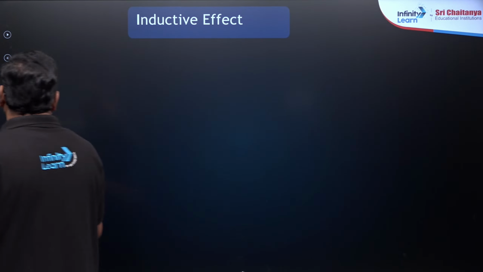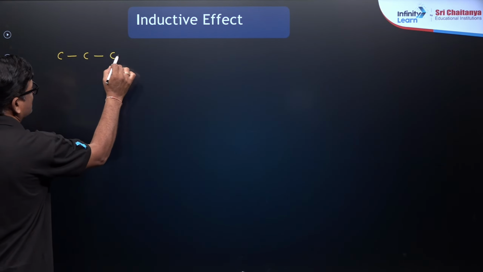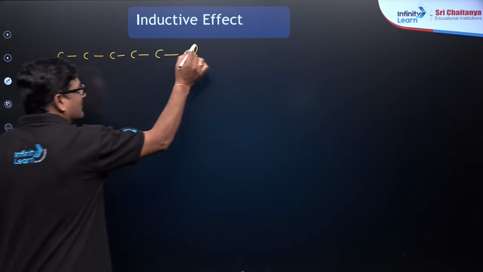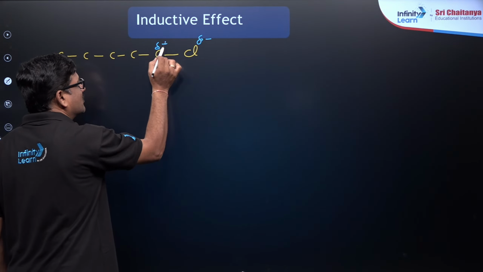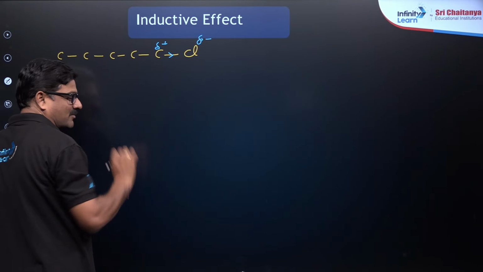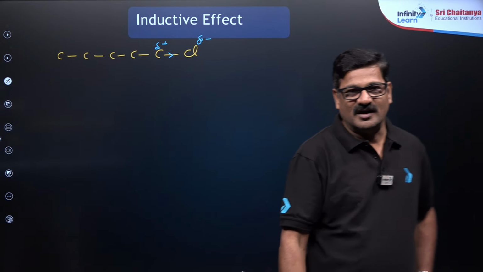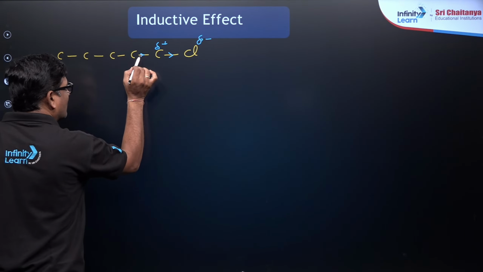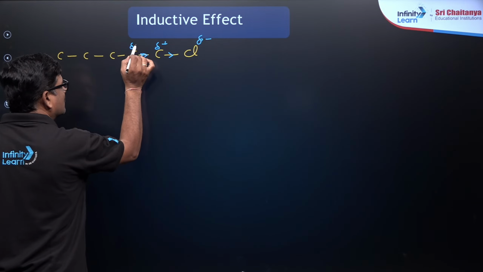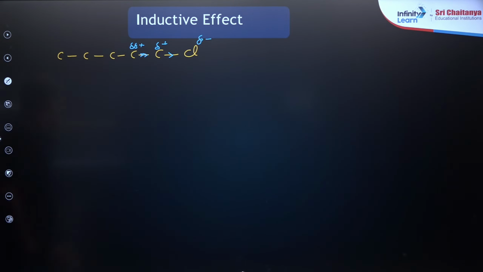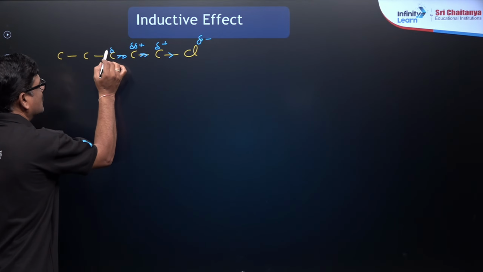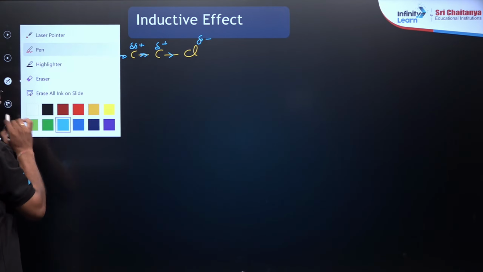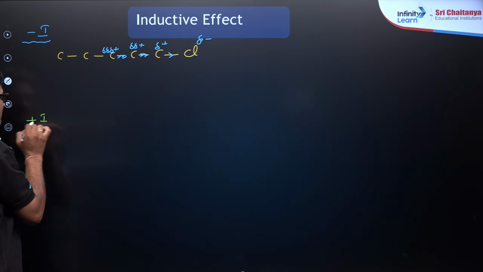So let us talk about this carbon. Suppose this carbon chain is attached to chlorine. The chlorine is more electronegative, so it is going to be negative and the carbon is going to be positive, so that this sigma electron is moved towards the more electronegative atom, right? Its effect will also be felt a little on the neighbouring carbon, so that it is going to have a positive charge, a little bit like this. This is called a negative inductive effect.